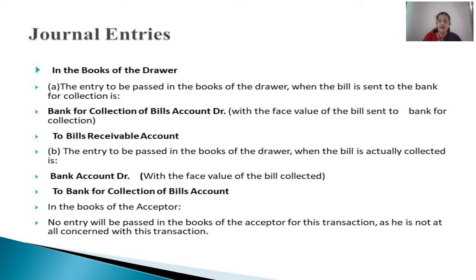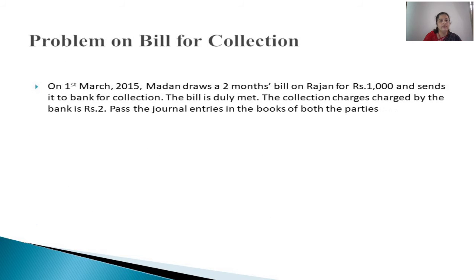And what about the journal entries in the books of the acceptor? The acceptor is not having anything to do with this arrangement that is made by the drawer and the banker. So no entry regarding that will be passed in the books of the acceptor. So let us learn solving a problem on the same.